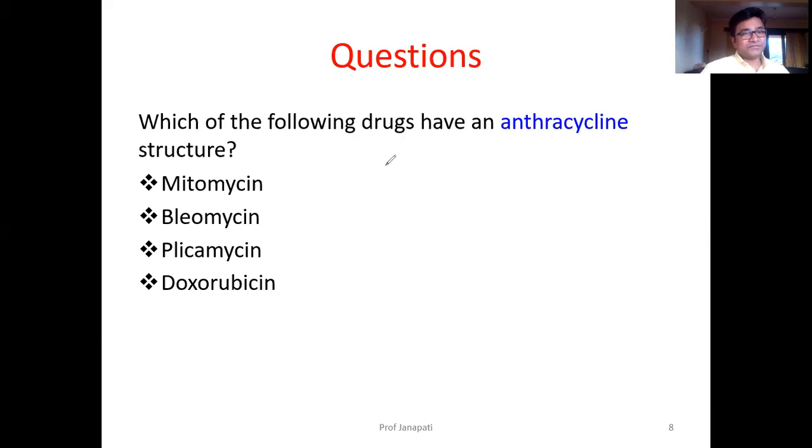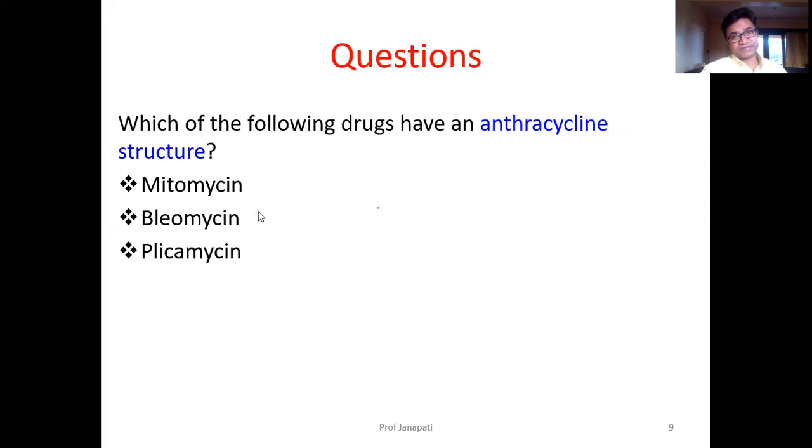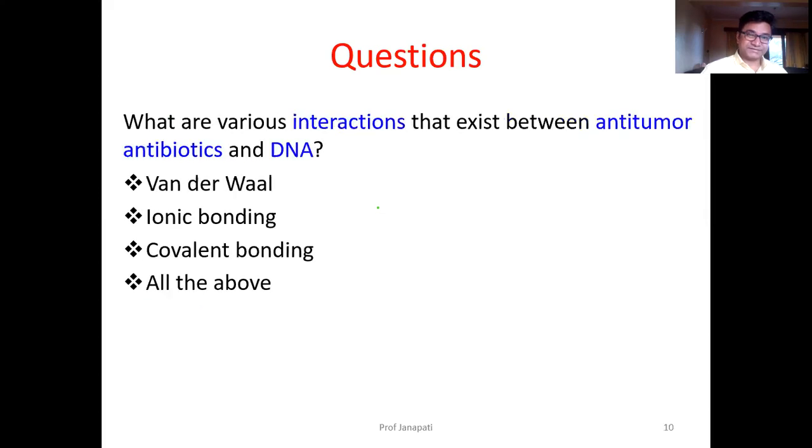Which of the following drugs has the anthraquinone anthracycline structure? Mitomycin, bleomycin, plicamycin, or doxorubicin? The answer is doxorubicin. Doxorubicin is the one which has the anthraquinone anthracycline structure.